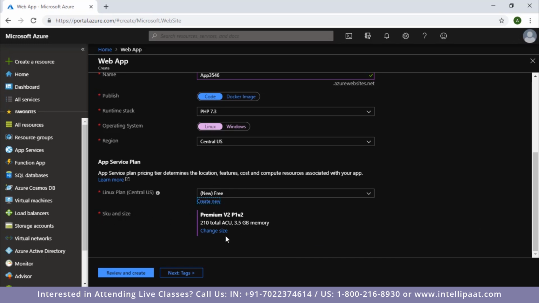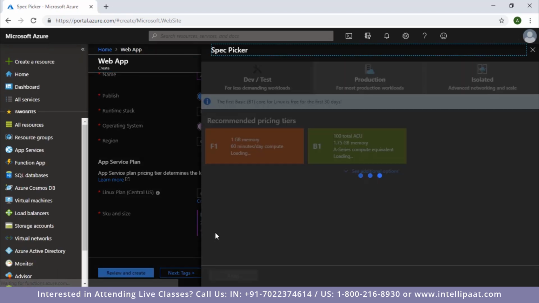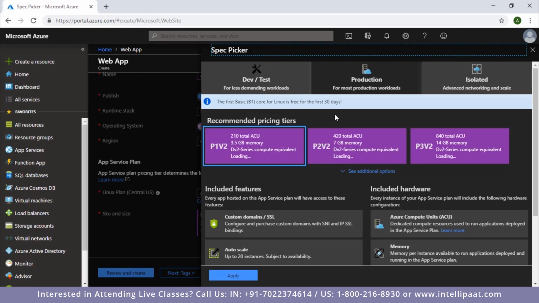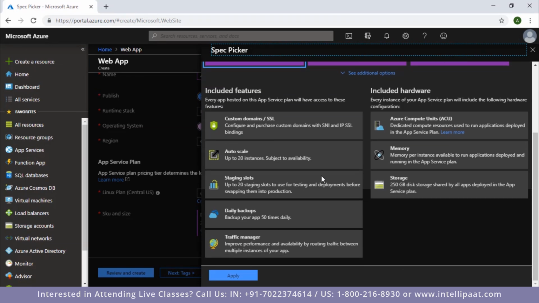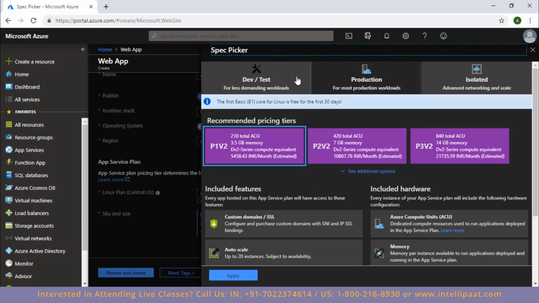Now that I have created a new plan and named it free, I'm going to select the resource that I want to use. For web app resources, in the free trial of the subscription, the web app resources of 1 GB of size are free to use. So that's what I'm going to select here. I'm going to click on change size. And as soon as I click on change size, this is what I'm presented with. Now I'm going to click on this dev/test option here.